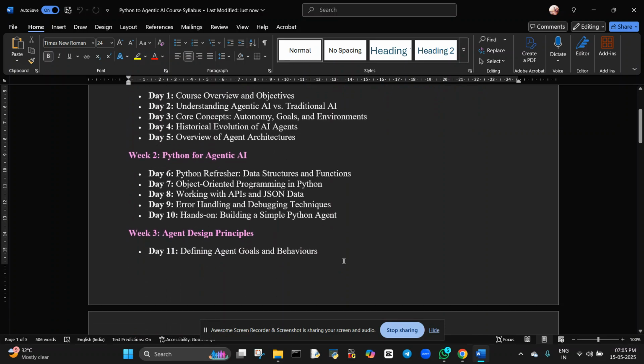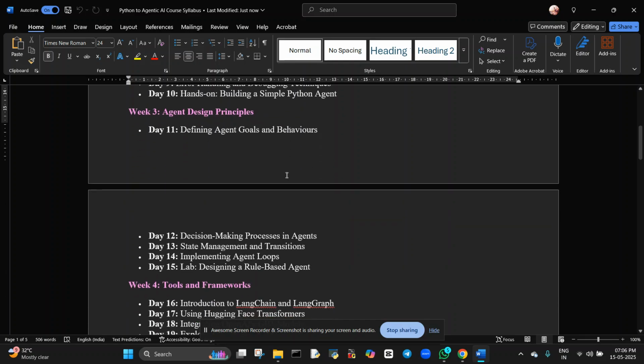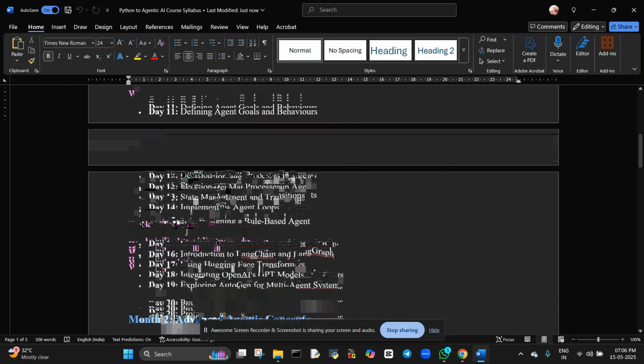Week two, you can see Python refresher, data structures and functions, object oriented programming in Python. That means week two we are going to cover Python completely, the Python basics. I will show you the things we are going to cover in this course.